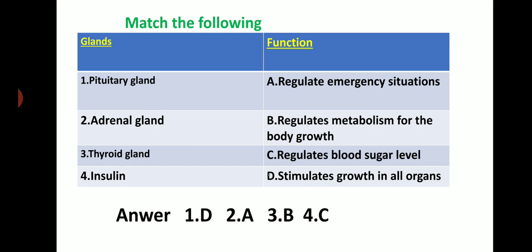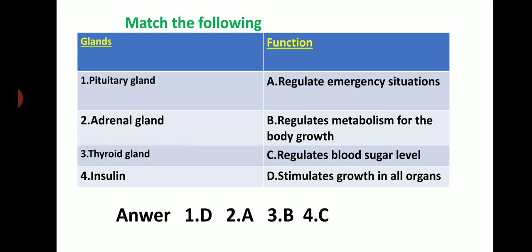Pituitary gland, adrenal gland, thyroid gland and insulin, and on the right side its functions are there. Regulate emergency situations, regulate metabolism for the body growth, regulates blood sugar level and stimulates growth in all organs. So what is the right answer here? Pituitary gland stimulates growth in all organs, adrenal gland regulates emergency situations, thyroid gland regulates metabolism for the body growth, and insulin regulates blood sugar level. Did you understand anything? So these are the functions of the glands.